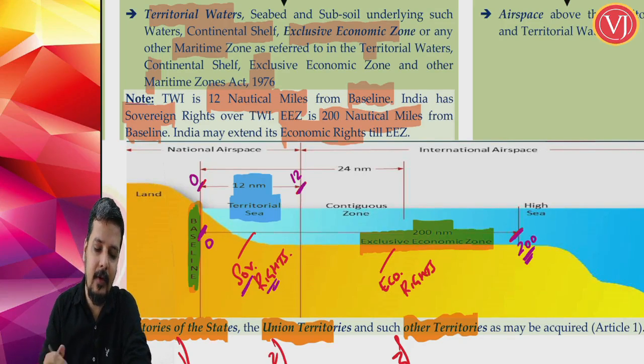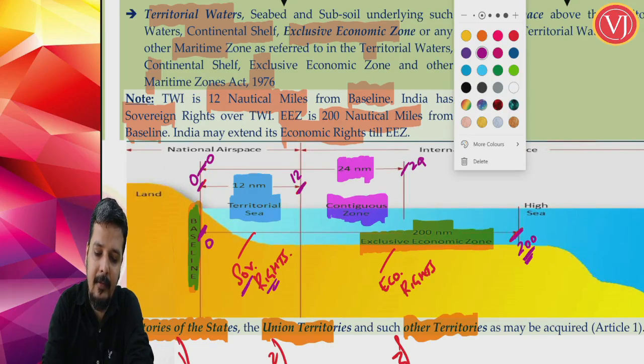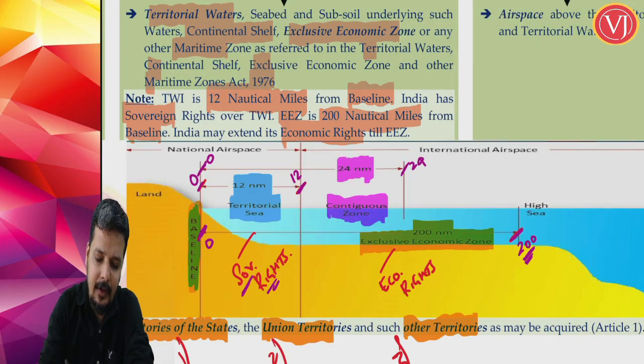My friends, there was one more concept earlier which is not relevant as of today, which is 24 nautical miles. This 24 nautical miles, again 0 to 24 nautical miles, was actually called the contiguous zone of India. Earlier you had customs control till here.